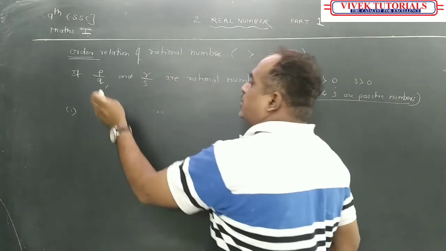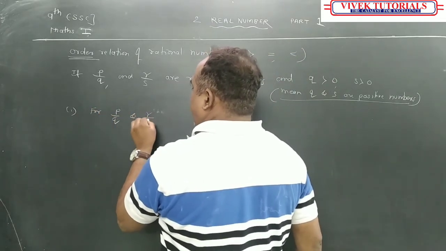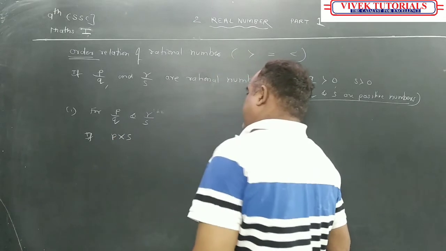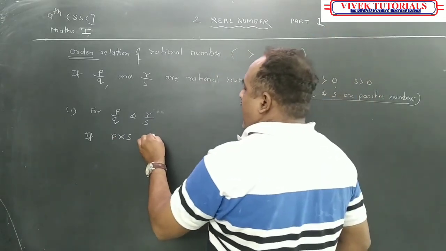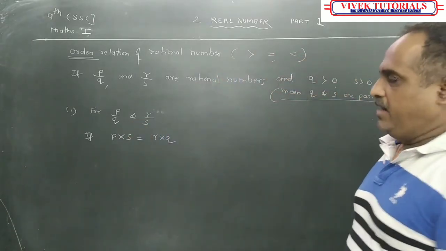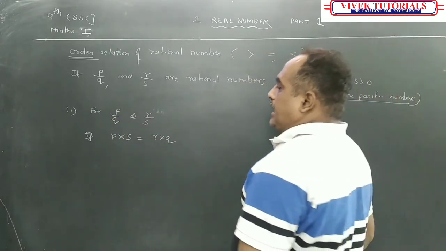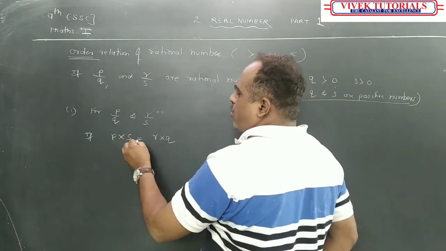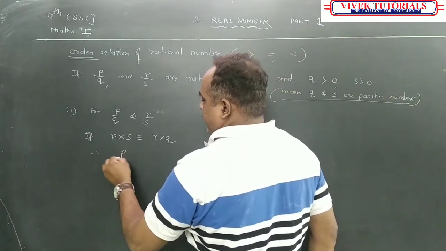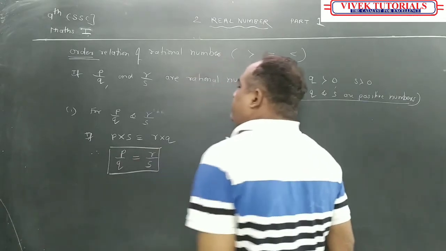So first property. Now what do we have in these two? For P upon Q and R upon S, if I multiply P into S here and R into Q here, if P into S and R into Q values are equal, then I can write P upon Q is equal to R upon S. That is the first thing.